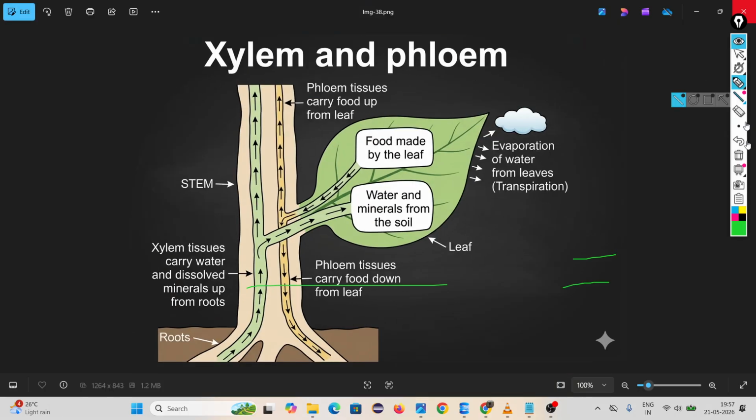Look, this is the diagram. This green color is showing xylem. Xylem carries water and minerals. Then phloem carries food, shown in yellow. Look, food is transported bidirectionally, upward and downward, because food is prepared in the leaf. From the leaf it should come to the root, and it should also go to the top of the plant. But water is absorbed by the root. So xylem is unidirectional, but phloem is bidirectional.